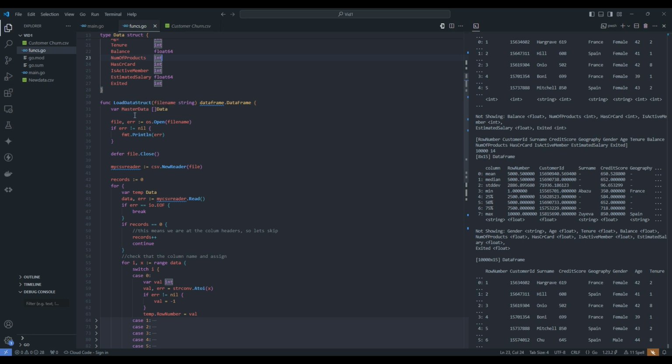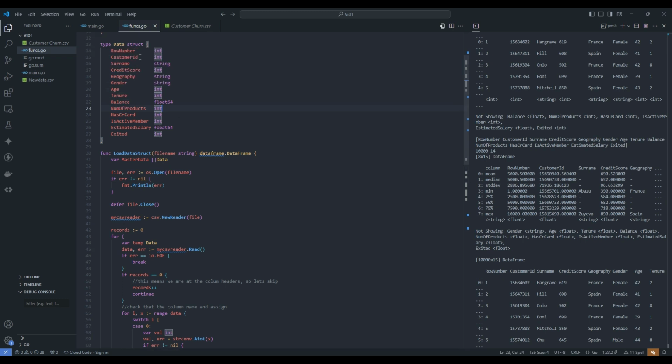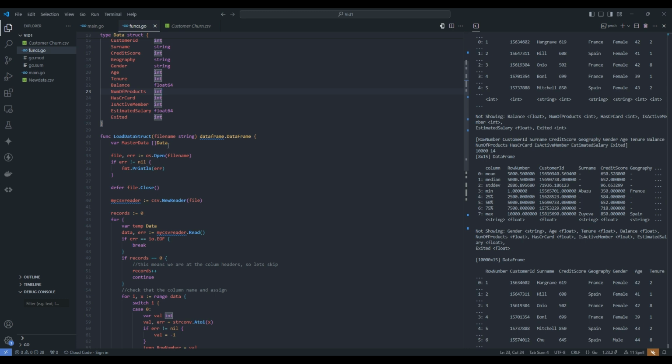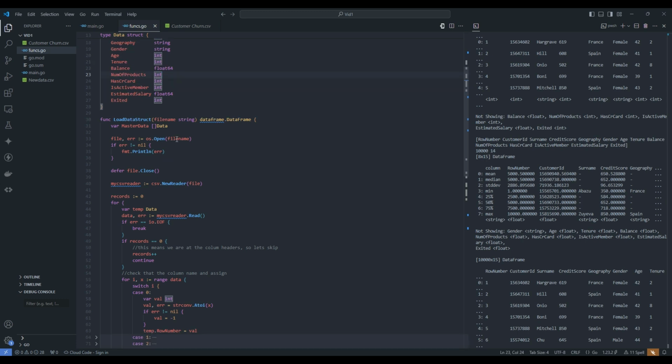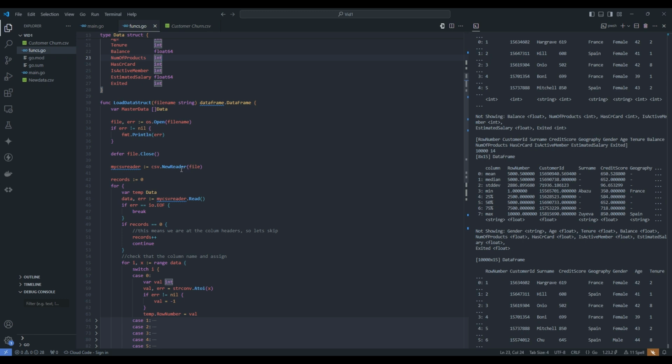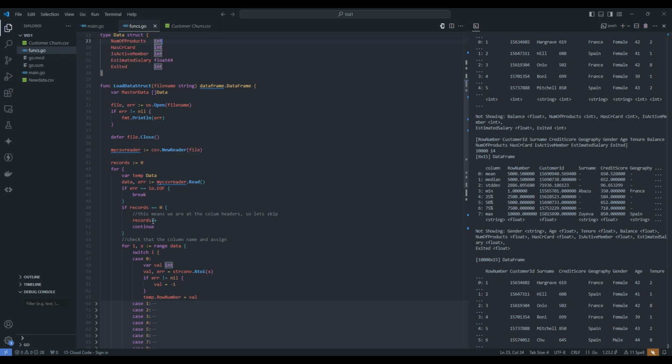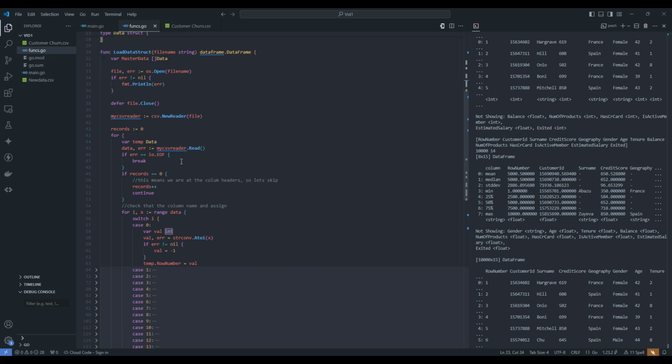Up top, we're calling a master data object, and we're saying that this master data will be a slice of our actual data. So our custom data type here is called data. We are opening up the file using that file path. We're checking for errors, and here we're using that defer statement to actually say, hey, keep this file open until I'm ready to close it. I really think this is handy and a nice way to clean up. I'm creating a new reader, and then down here, I'm actually looping over all of the data that is generated by this new CSV reader.